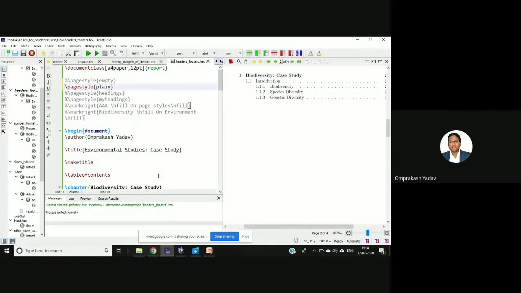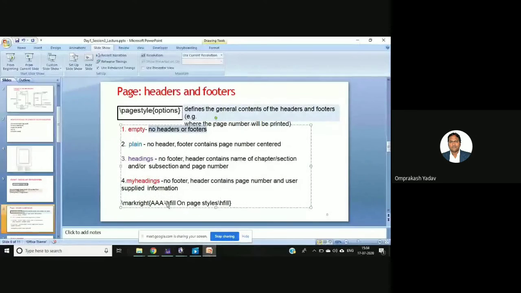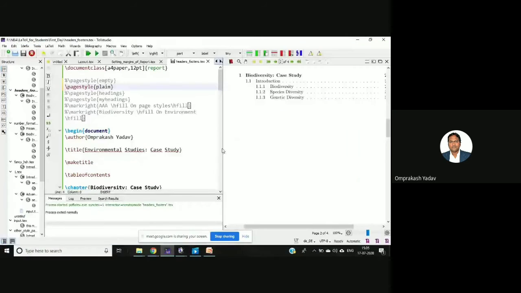I'll say plain. Okay. So if you are using plain, then no header, but the footer contains the page number, that is centered. By default it was coming the same way, right? The footer was there, and the page number was at the center. So let me run this.